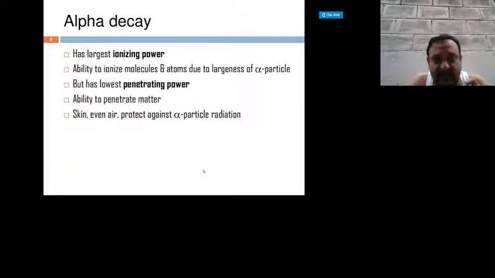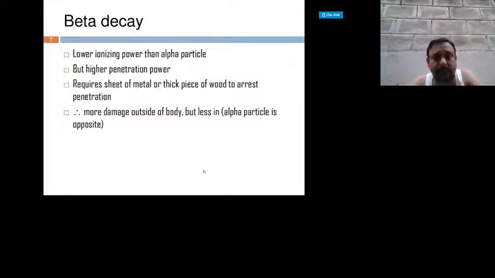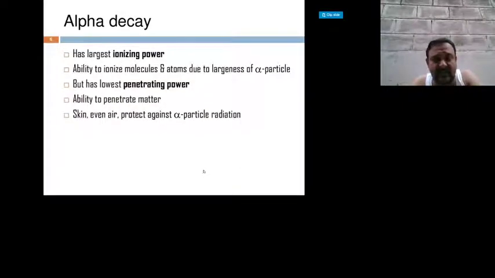So the ionizing power of alpha particles is large, but their range is very short. They are able to ionize molecules of air when passing through the atmosphere. The penetrating power is very low but the ionizing power is very high. So they may penetrate only skin or air, but cannot penetrate massive, dense matter.